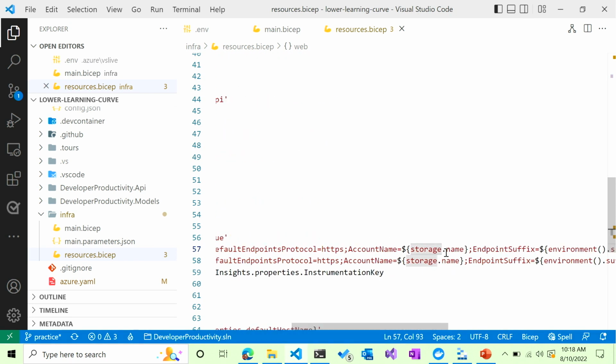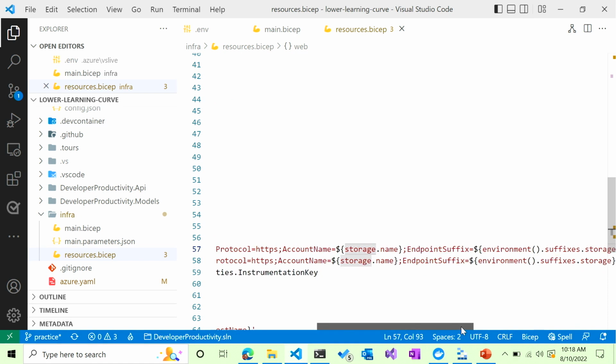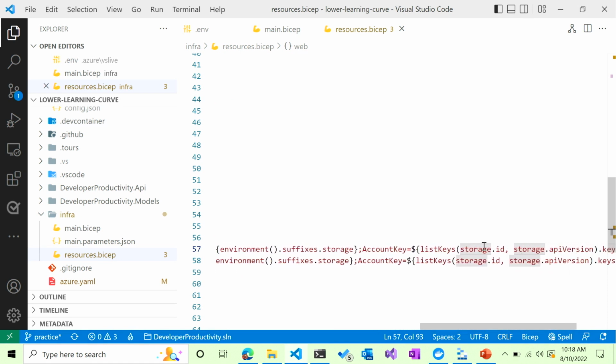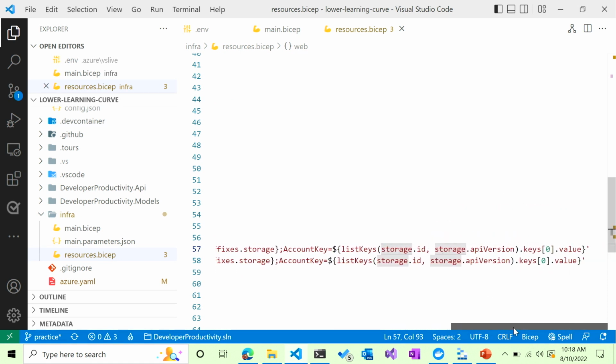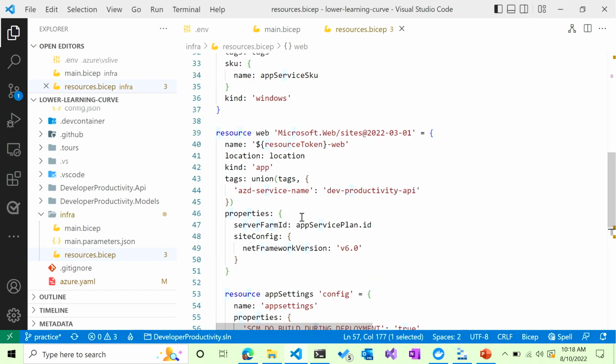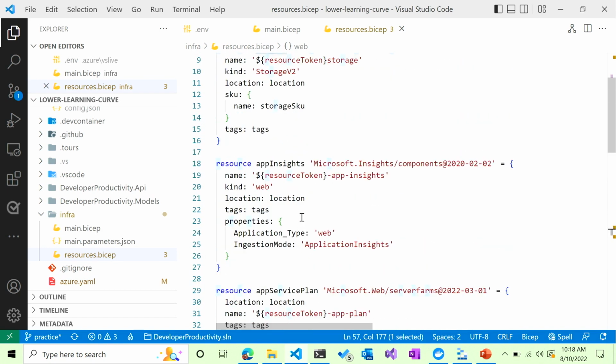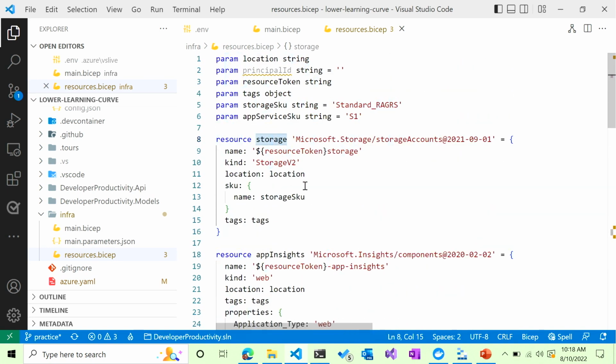And you can see it's just saying account name storage.name. And over here, for the keys, I'm getting the storage keys value. And the storage is up in the Bicep file right here. I named it storage. So that's where it's going to get it. It is a language where you can reference variables and so on with it. All right.